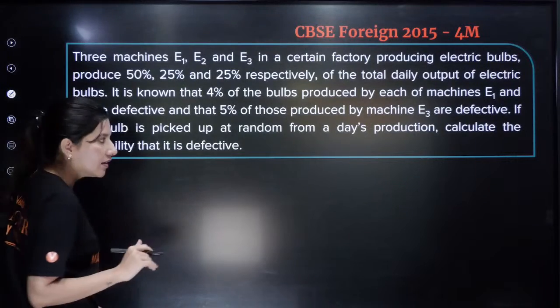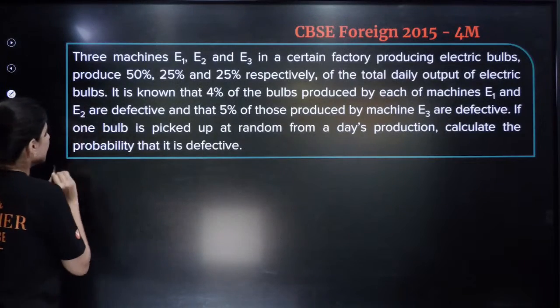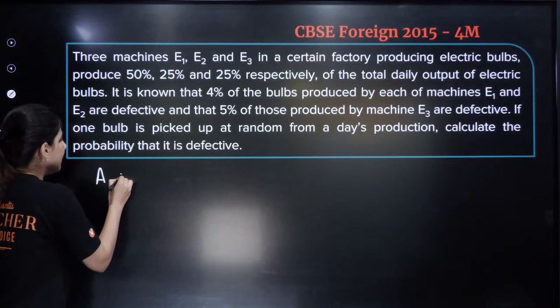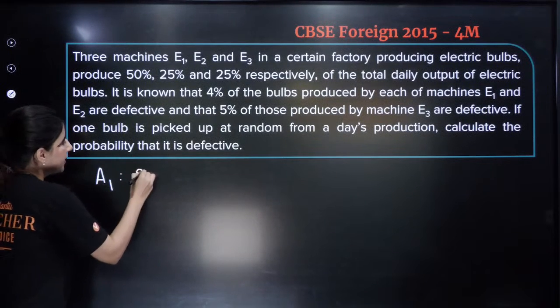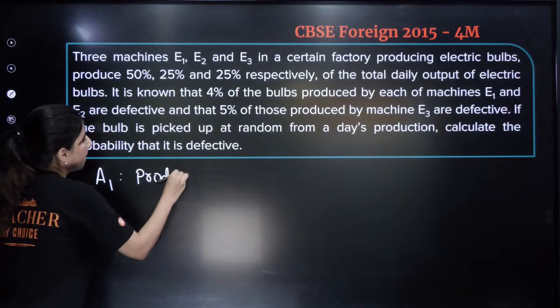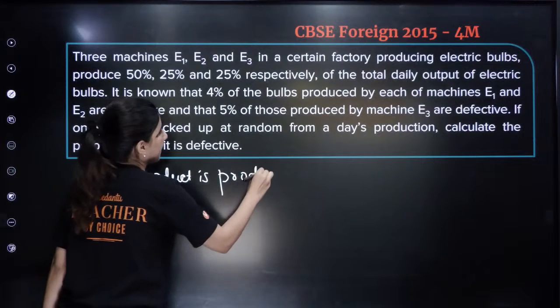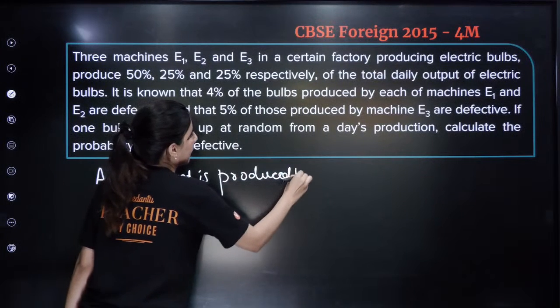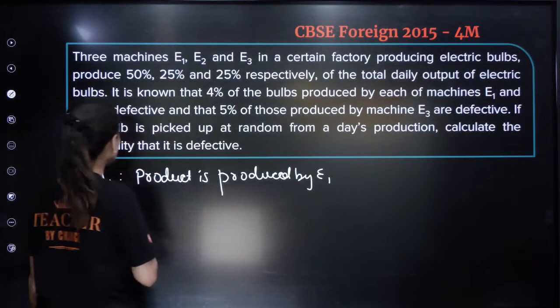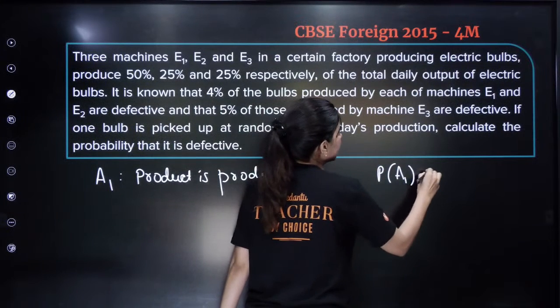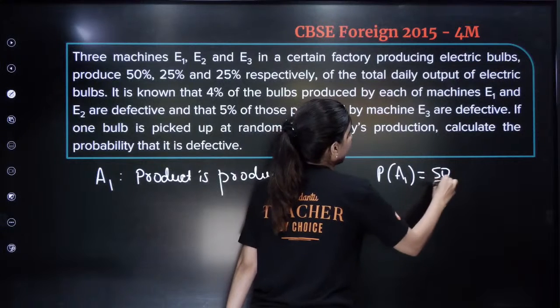So let's write down the events. First of all, we will write down the event A1, that the bulb is produced by E1. Who is going to tell me the probability of A1? It is 50%, so 50 by 100. Correct?